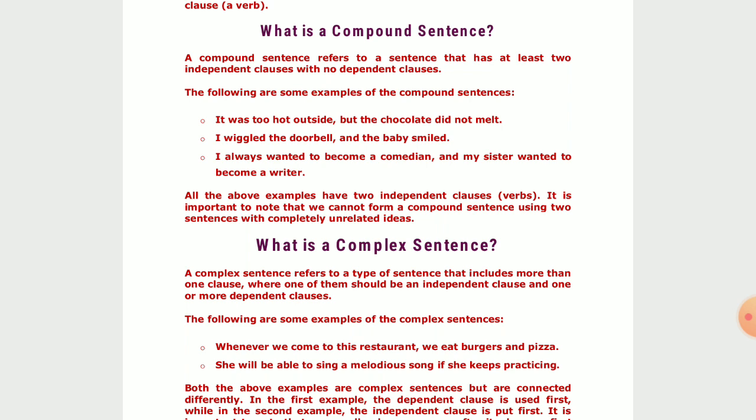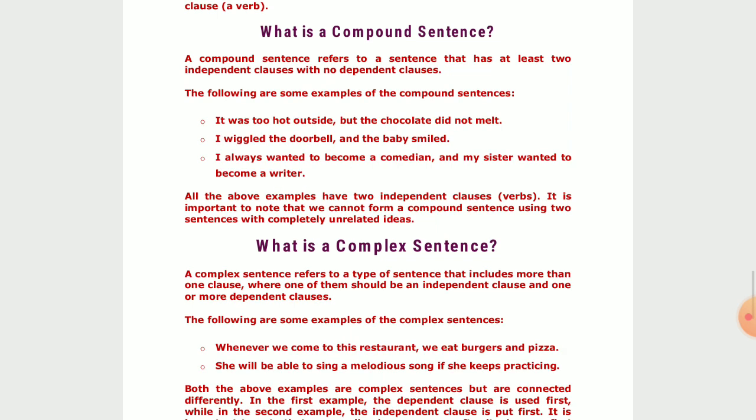Just like this, it was too hot outside, but the chocolate did not melt. See, it is joined by a conjunction, but, and the two principal clauses are both self-sufficient to express themselves properly. Just like it was too hot outside, this also expresses itself properly. The chocolate did not melt, this part also can express itself properly. And here you see both the two parts are joined by a conjunction, but.